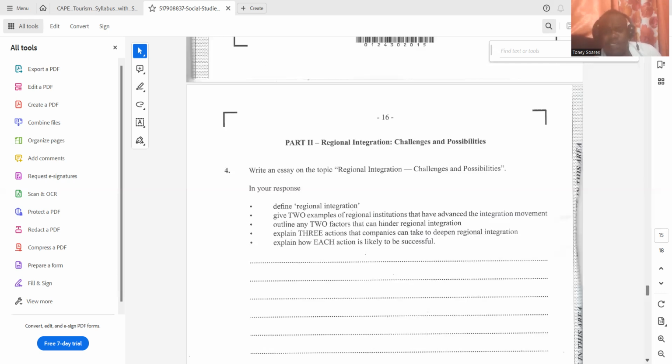Another action that a company can take to deepen regional integration is to offer scholarships to regional people to study at regional universities or local universities in the area where they have their business. This is likely to be successful because it would encourage people to study local and let other persons know that if you study local, you are just as bright, just as marketable, just as qualified as anybody worldwide.